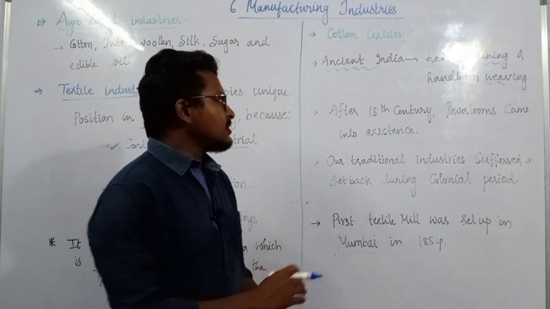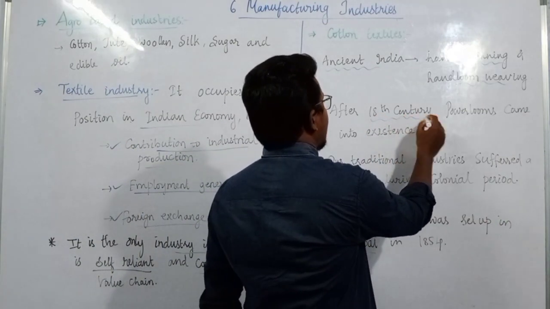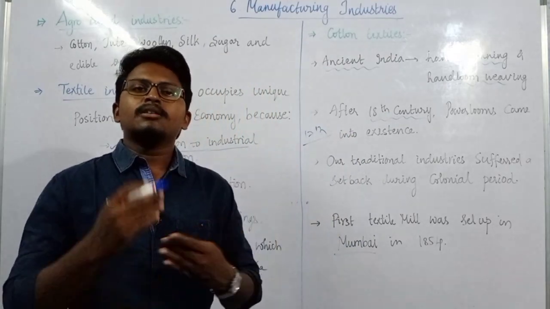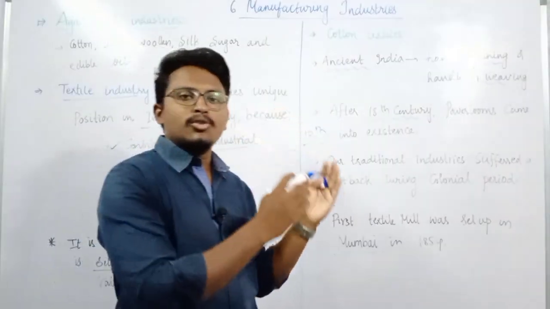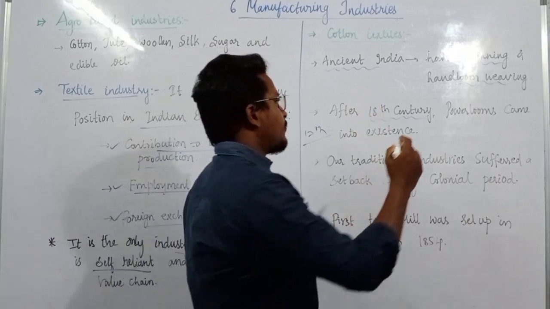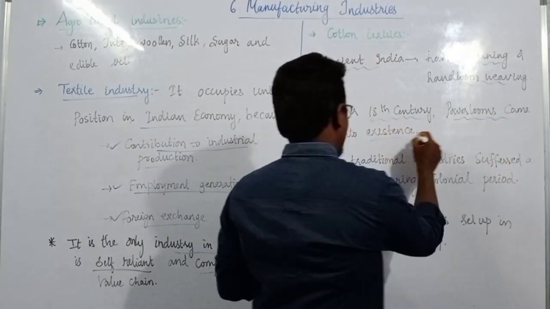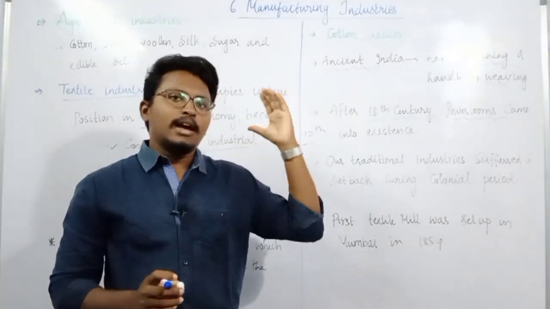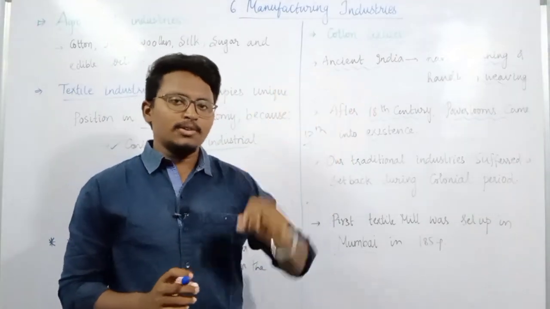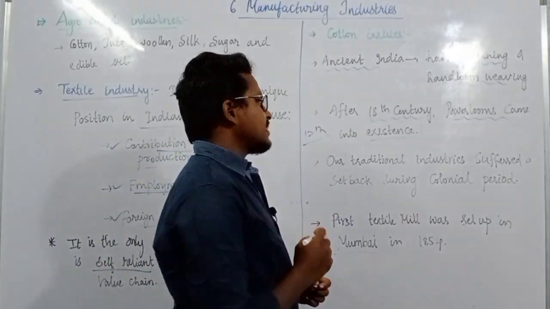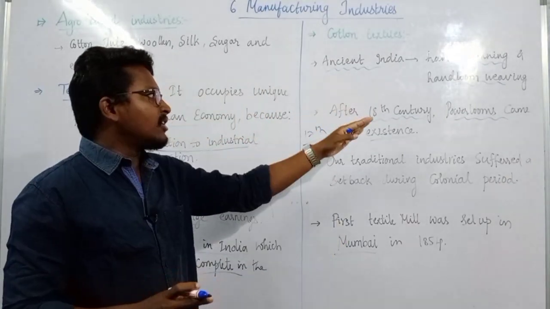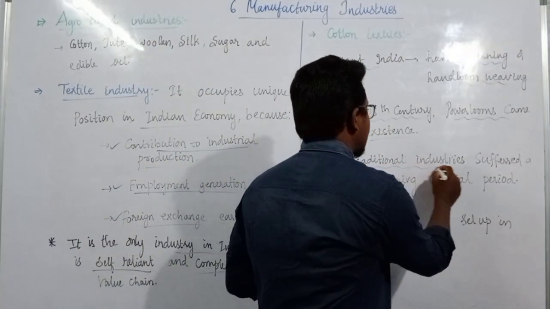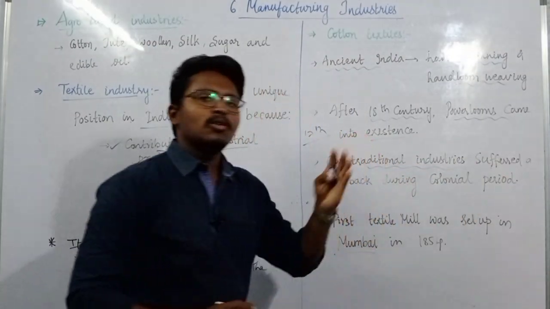Later on, after the 18th century, that means during the 1700s or later, because of some inventions made in the European countries, power looms slowly came into existence. Hope you all know who invented it, where it was invented, and the reason why power looms came into existence. Then the next thing is that because of power looms, some of our traditional industries suffered a setback during the colonial period.